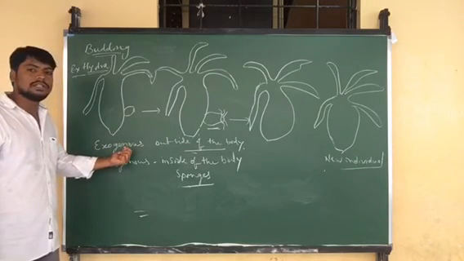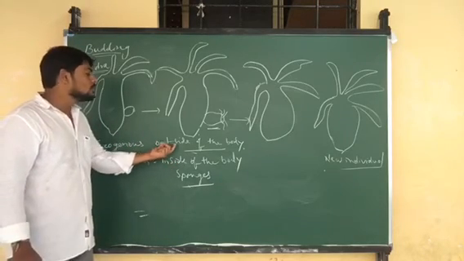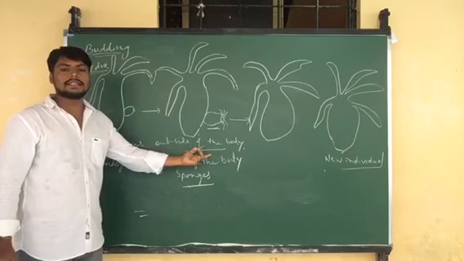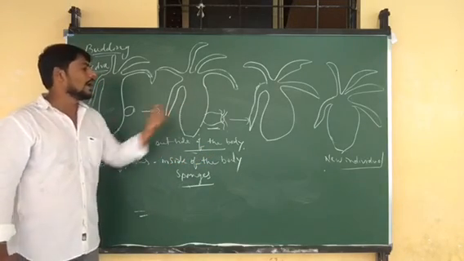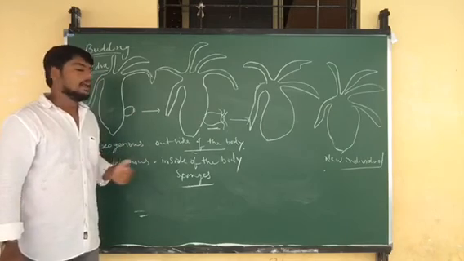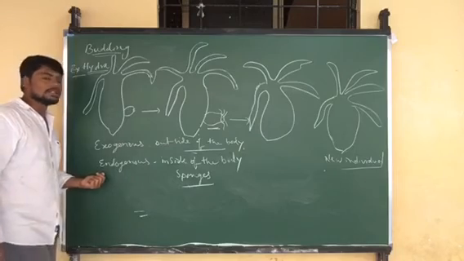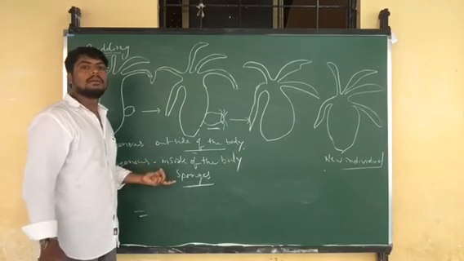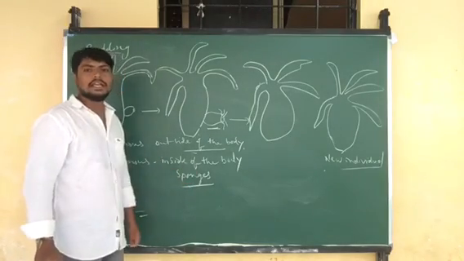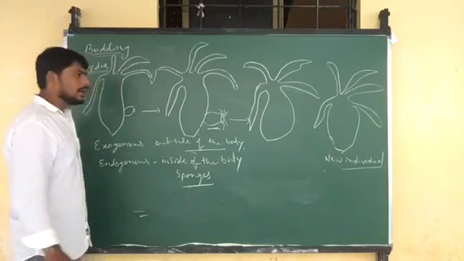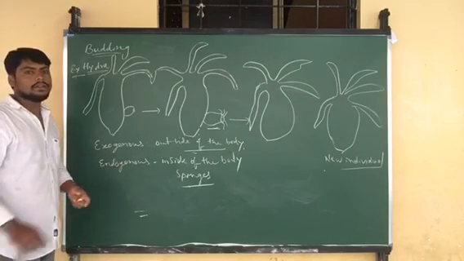Exogenous budding is the growth of the bud outside of the body, as we can see in Hydra. Endogenous budding is the growth of a bulb-like structure inside of the body, which can occur in sponges.